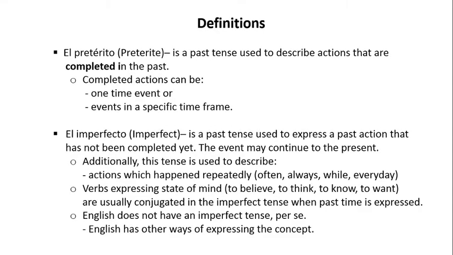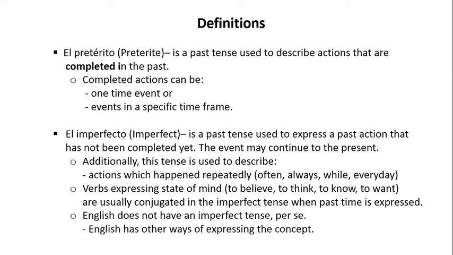Now here are the definitions. El pretérito is a past tense used to describe actions that are completed in the past. Completed actions can be a one-time event or events in a specific time frame or a window. Now, el imperfecto is a past tense used to express a past action that has not been completed yet. Now, the event may continue to the present.